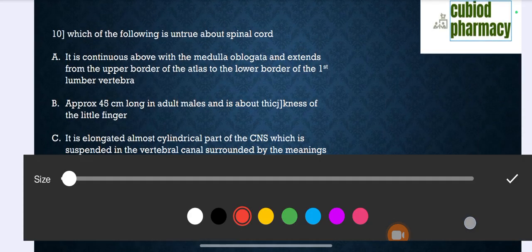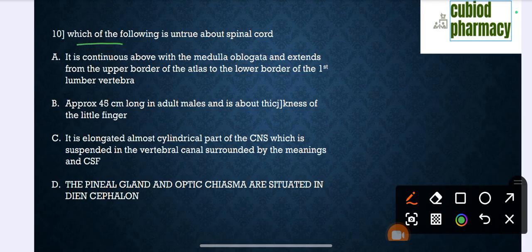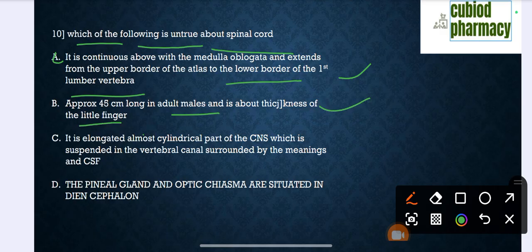Question number 10. Which of the following is untrue about spinal cord? Option A, it is continuous above with medulla oblongata and extends from the upper border of the atlas to the lower border of the first lumbar vertebra. Option B, approximately 45 centimeters long in adult males and about as thick as the little finger. Option C, it is an elongated, almost cylindrical part of the central nervous system which is suspended in the vertebral canal surrounded by the meninges of CSF.